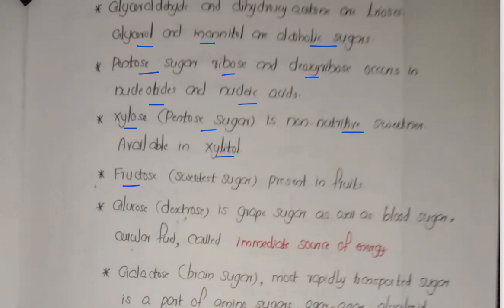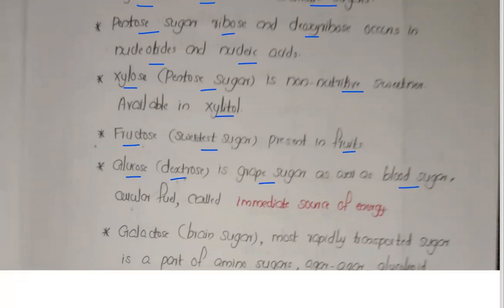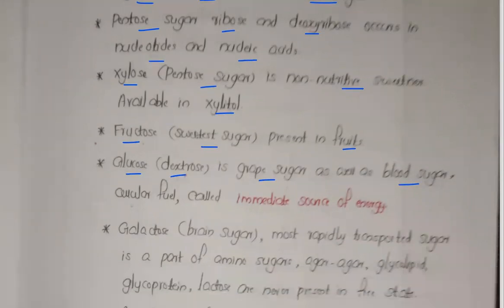Now fructose is the sweetest sugar, present in fruits. Glucose or dextrose is a grape sugar as well as a blood sugar. It is also present in the blood. So these points you have to learn. Xylose, that is a pentose sugar, a non-nutritive sweetener. Fructose, the sweetest sugar. Glucose in the form of dextrose is present in grapes as well as in blood sugar. It provides an immediate source of energy, hence we can call it cellular fuel.